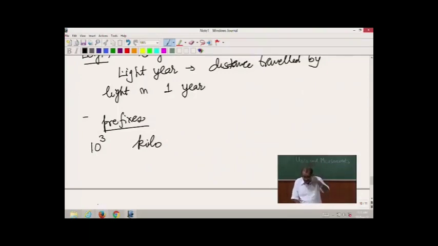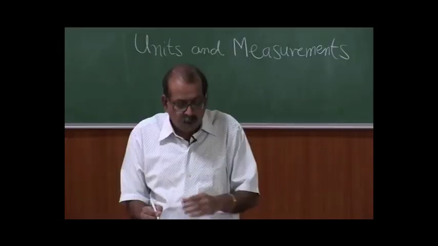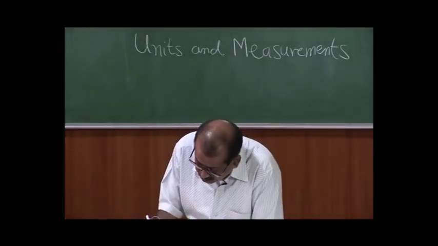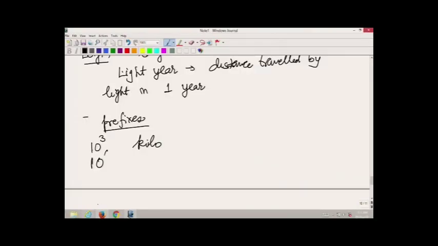So, when we have a factor of 1000, then the standard prefix which we use is kilo. Then if the factor by which we multiply is even bigger, 10 to the power of 6, then the prefix which we use is mega.